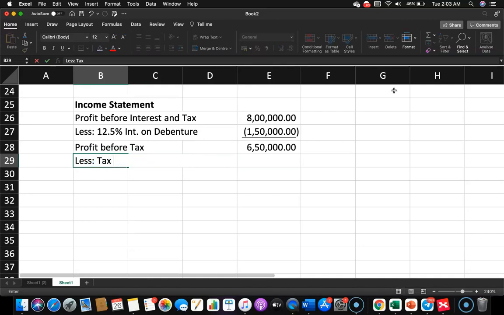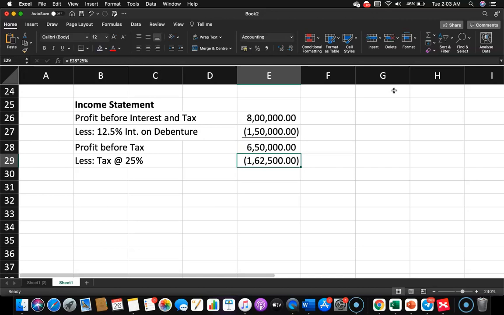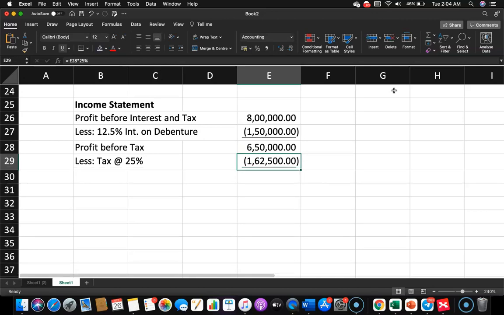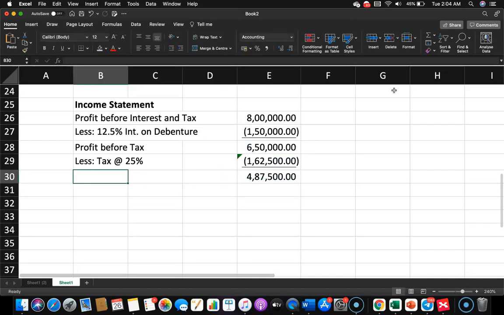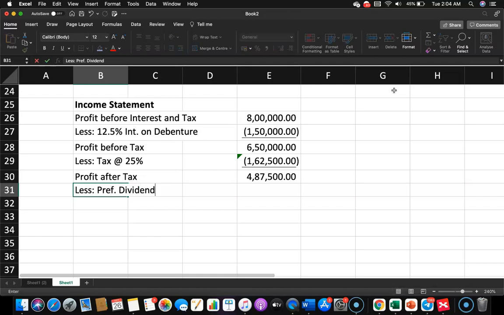On this, let's apply tax. The tax rate is 25%, right? So it is 650,000 into 25%. It is 162,500. Let us deduct that. So we get profit after tax. From this we have to deduct preference dividend. Less preference dividend. And what is the preference share capital amount?